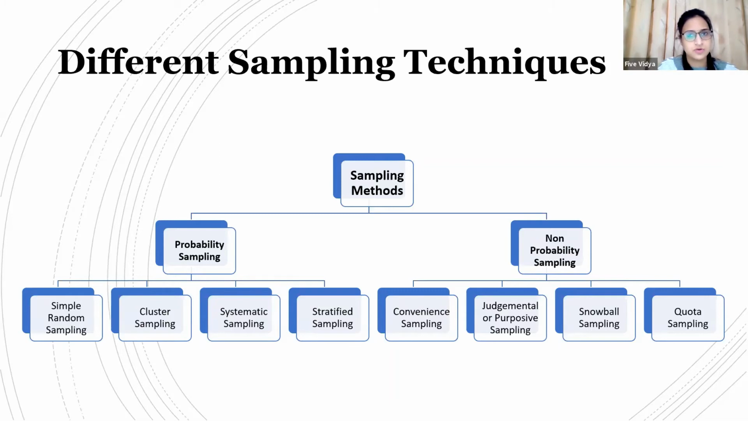There are two broad methods used: probability sampling and non-probability sampling. I hope all of you know about these sampling techniques. Probability sampling is divided into simple random, cluster, systematic, and stratified. Non-probability is divided into convenience sampling, judgmental or purposive sampling, snowball sampling and quota sampling. Out of these 8 sampling techniques, you need to find out which is suitable for your topic, and which method you want to adopt to select the respondents for your own research.